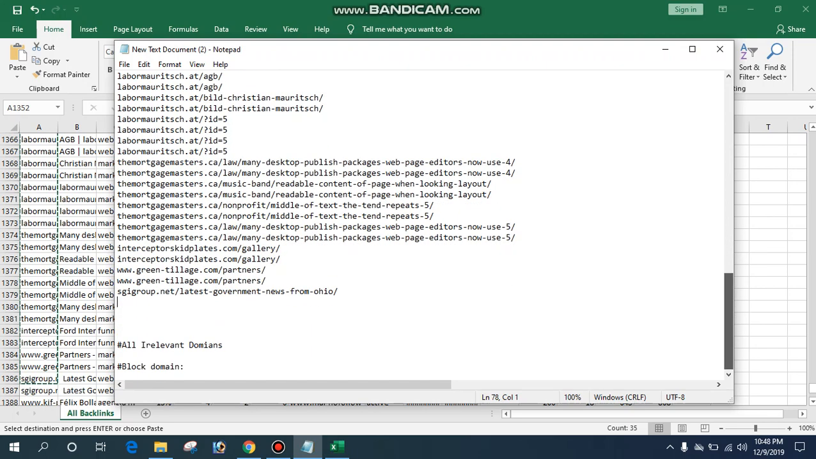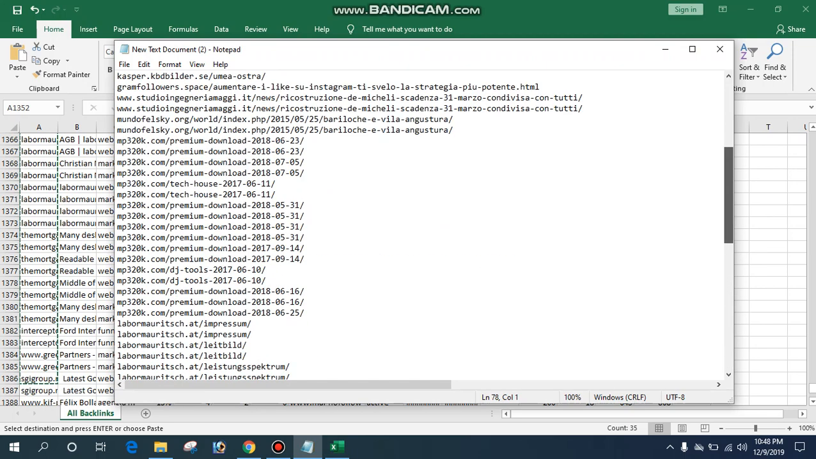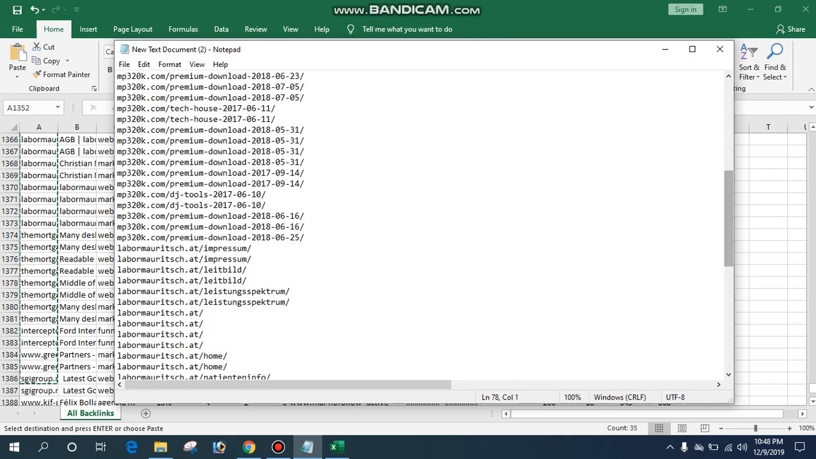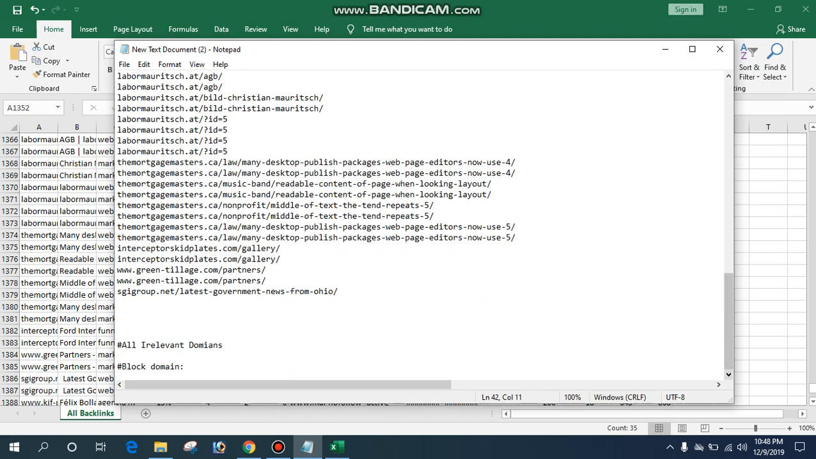After that, if you want to block any specific domain like this domain, then you select this domain and add it here. What it will do is block all backlinks from this domain. When a user tries to upload a backlink on your website, Google de-indexes that specific backlink from your website.